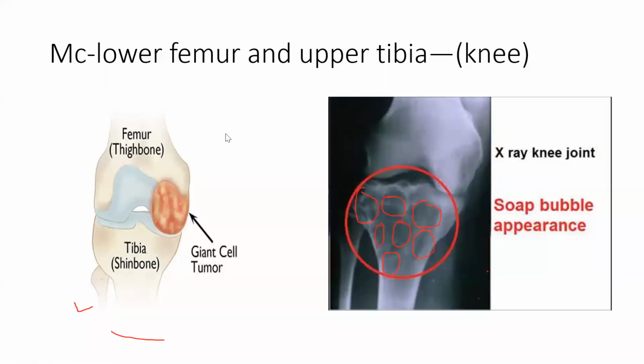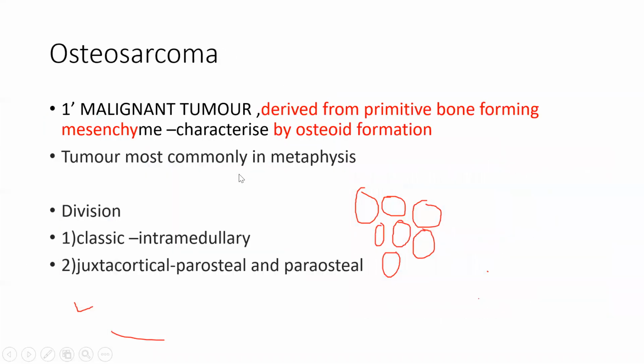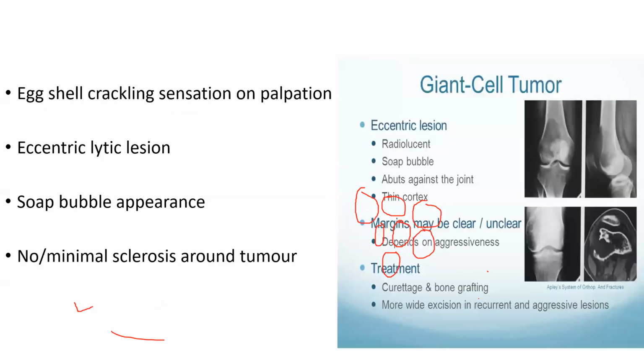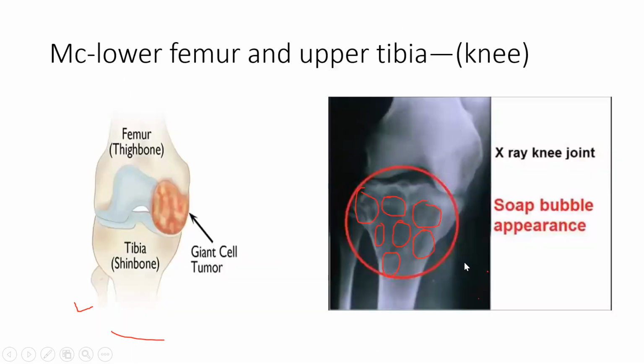It has a lot of space, so it forms a soap bubble character. Giant cell tumor has this type of circular soap bubble appearance. So this is the giant one, and इसके अंदर multiple bubbles रहते हैं. So soap bubble appearance is giant cell tumor.